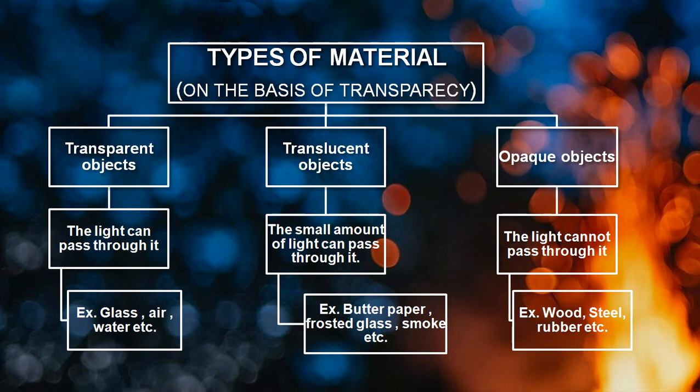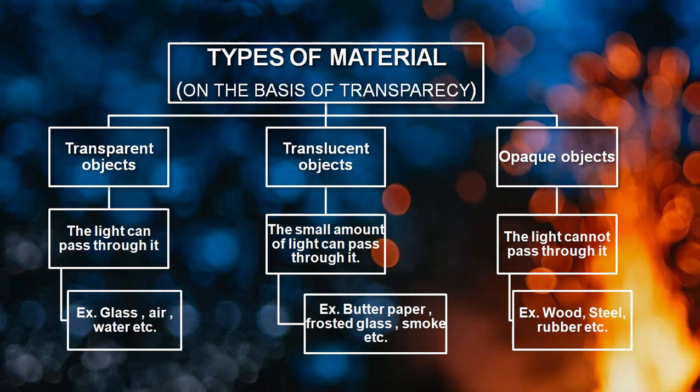Moving to the next is opaque object. Opaque object is completely different from the transparent and translucent, because these objects will not allow the light to pass through it. So that is considered as an opaque object. Examples, lots of examples: paper, wood, plastic, rubber, steel, etc. Wall, bricks, that is also considered as an opaque object.